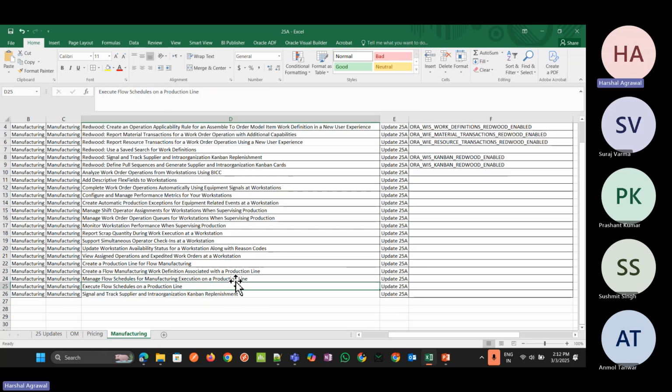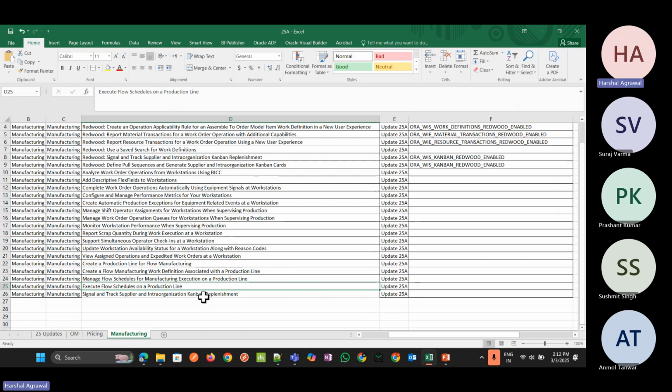Now the last one is execute the flow schedules on the production line. As we know, in our earlier pages, for executing we used to call it review dispatch list, in which we had two options, quick complete and complete with details. In flow manufacturing, we can use both options to process our flow based work definition and flow based work definition item, and we can complete the work orders.